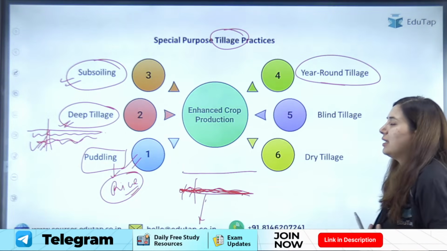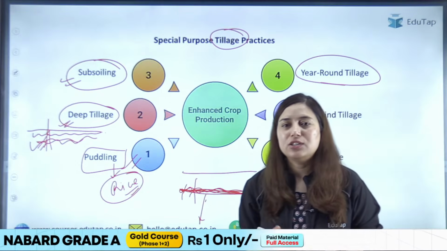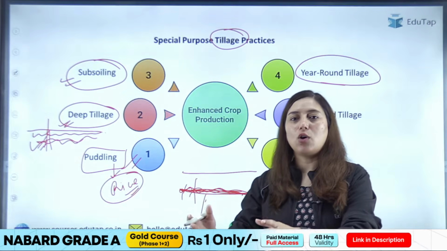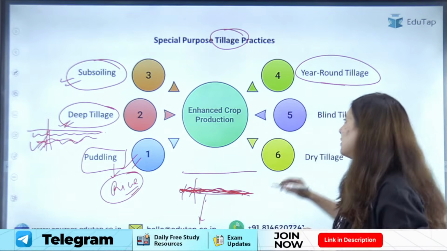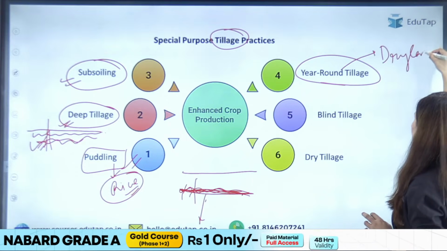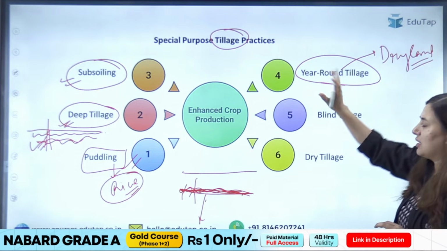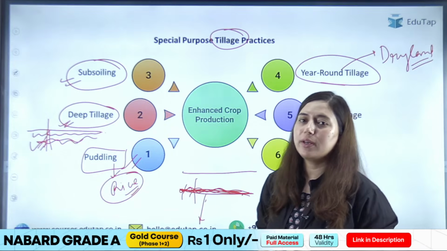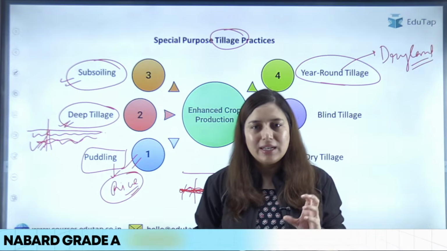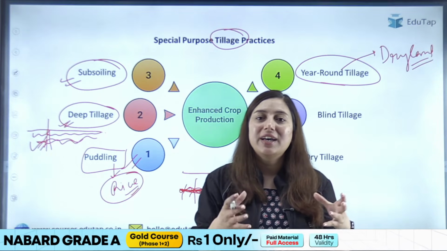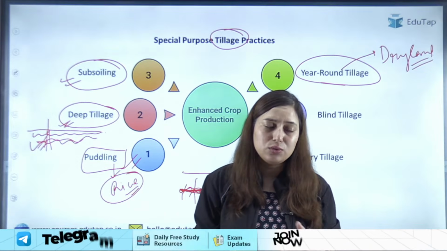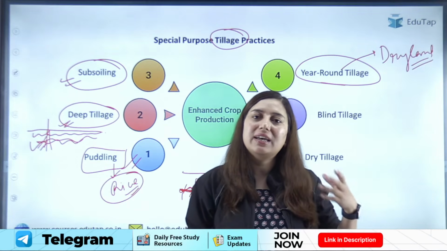ईयर राउंड टिलेज क्या होता है कि when you are doing tillage operation during the growing season as well as in the off season. So year round tillage, students, is a practice which is done in dryland areas mostly. ठीक है, dryland areas में ज़्यादातर year round tillage किया जाता है, क्योंकि dryland areas में moisture is the problem, right? Soil moisture is a limitation. So here, whenever we are getting any rainfall, we need to conserve that moisture. And in order to do so, what is done? Year round tillage is done.